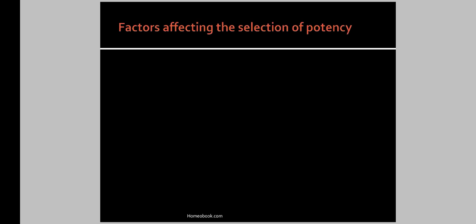Then there are some factors affecting the selection of potency, or what factors the selection of potency depends upon. The first is susceptibility. Susceptibility is the main factor on which the selection of potency depends. That is the only guide for the selection of potency. Susceptibility is the internal capability of a living organism to respond to external stimuli.